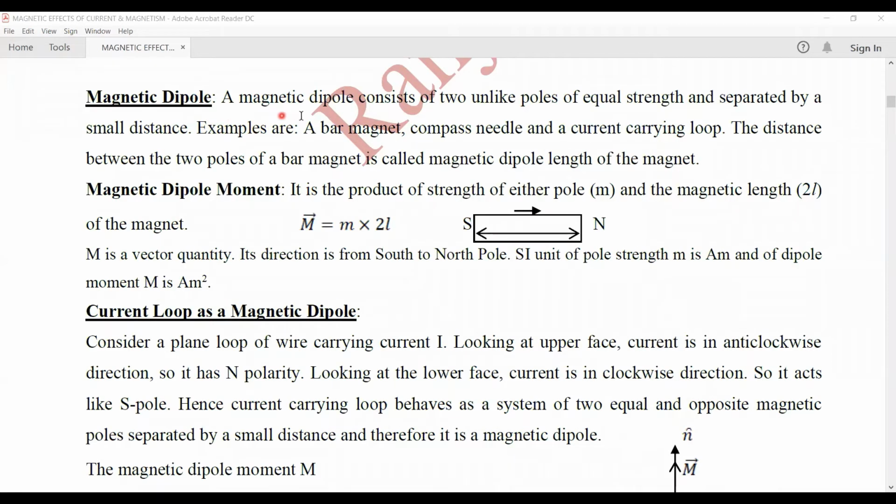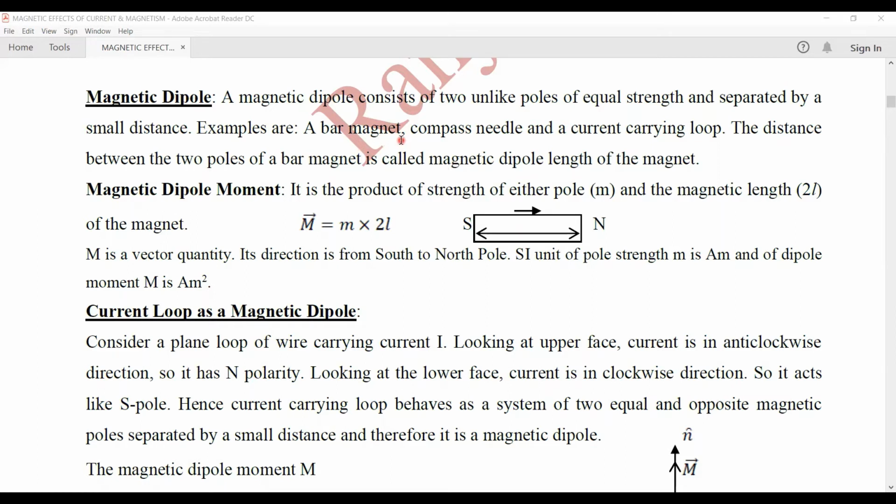Next is the magnetic dipole. Two unlike poles of equal strength, separated by a small distance, act like a magnetic dipole. So two unlike poles, that is, one north and the other south, but they should be of equal strength and separated by a small distance. We call it a magnetic dipole. Like the electric dipole, where we studied two equal and opposite charges separated by a small distance, here we have two equal strength but unlike poles separated by a small distance.